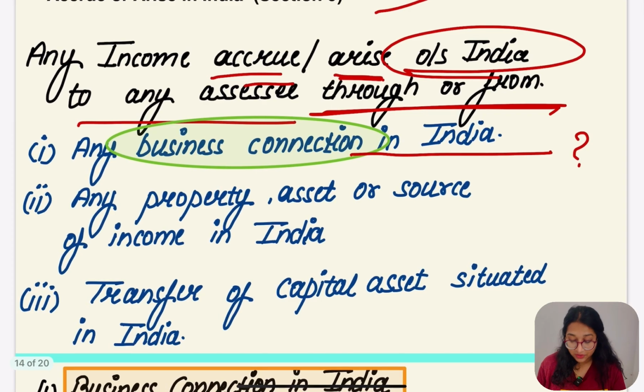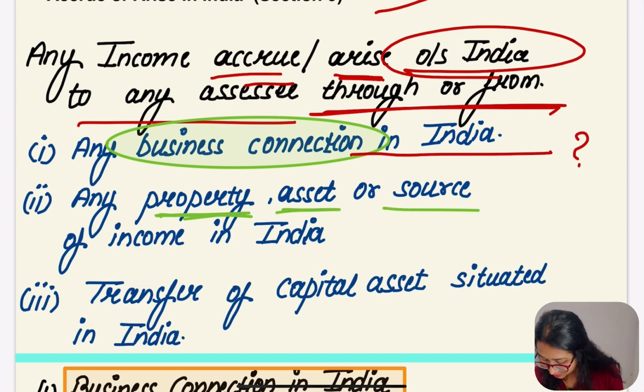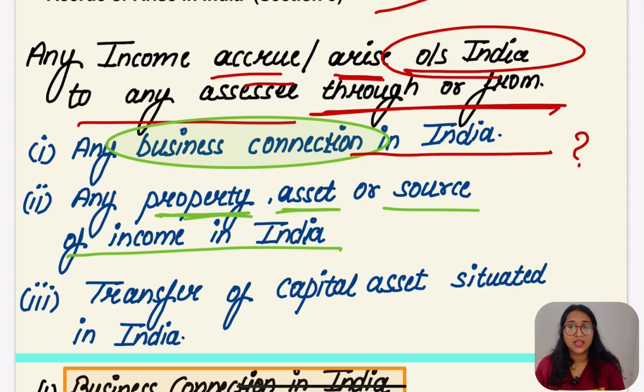The other conditions which fall under this: first of all, any business connection in India. Second, any property, asset, source of income in India. Any property, any asset or source of income which actually arises in India, in that case we are also going to take this part.